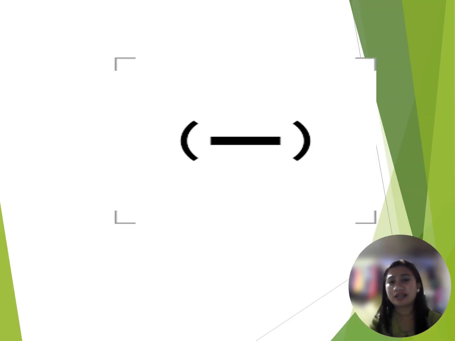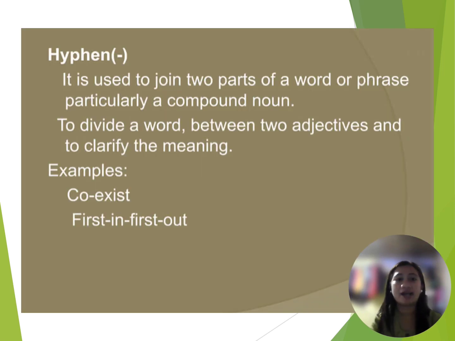Okay? So how about this one? Are you familiar with this, class? Yes, precisely. This is called a hyphen. When do we use this punctuation? A hyphen is used to join two parts of a word or phrase, particularly a compound noun, to divide a word between two adjectives, and to clarify the meaning. For example, co-exist, so it should be separated by the hyphen. First hyphen in, hyphen first and out.